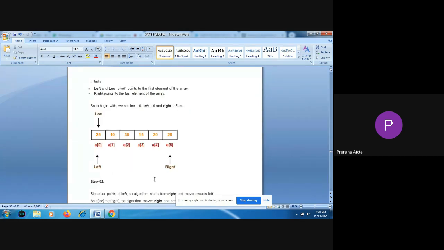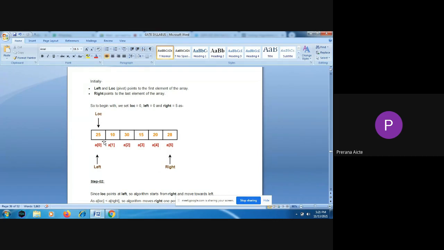So in each iteration, if our left pointer has not crossed the right pointer, then we will swap a of left with a of right. If they have crossed, we will swap a of right with the pivot. So like that we are going to have the comparisons in quicksort, and then we are going to arrange those elements in the sorting order.